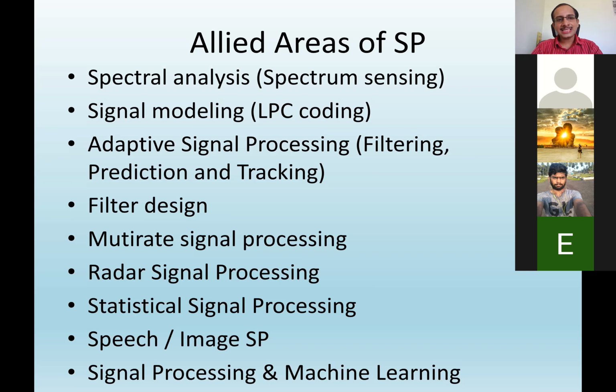And multi-rate signal processing deals with how to, say for example, if I want to transmit signals, usually the signals when we acquire, we try to acquire to our best. That means we don't want to miss any information. So we acquire with very high sampling rates. But when we acquire at very high sampling rates, the number of samples will be very high.